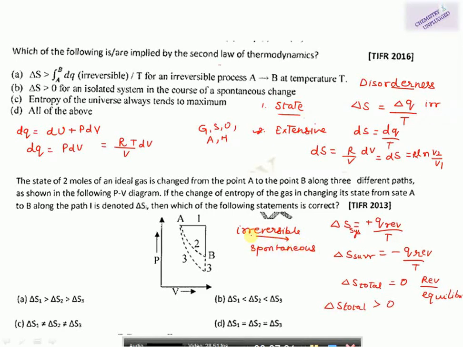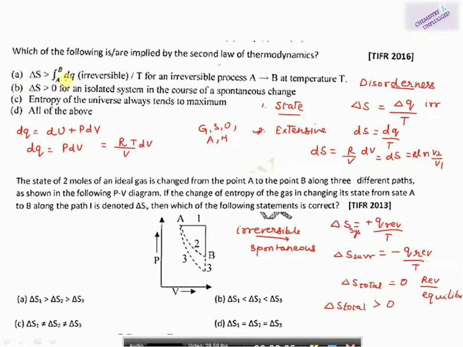In case of reversible, both possibilities exist: going in the forward direction and coming in the backward direction. But all the spontaneous processes are forward in nature. And when they are spontaneous, they are natural in nature. There is no force required to do them. In that case, entropy is increasing. So in that case, your del S will be greater than 0. So remember this case. Now we can come back to our question.